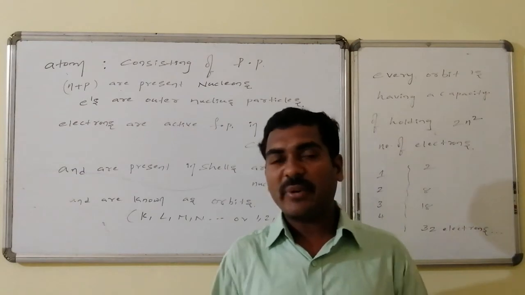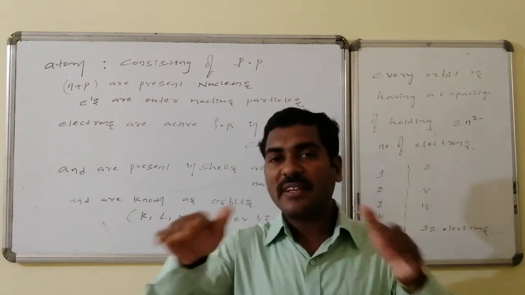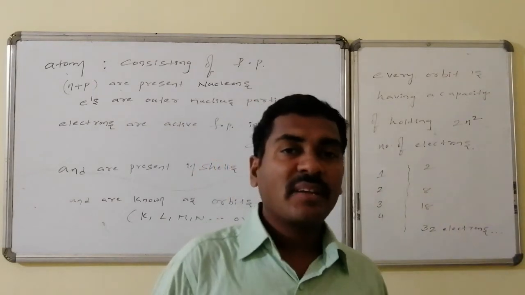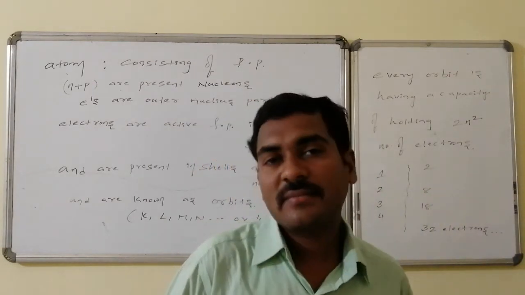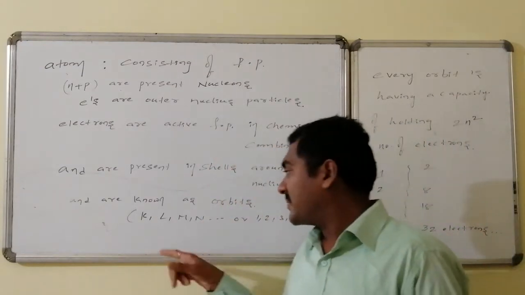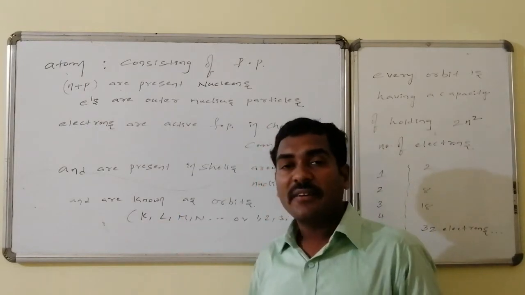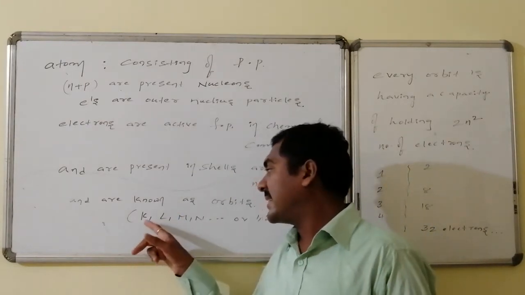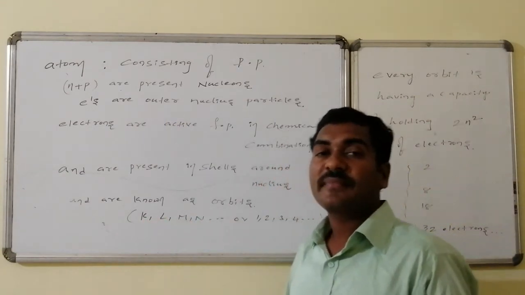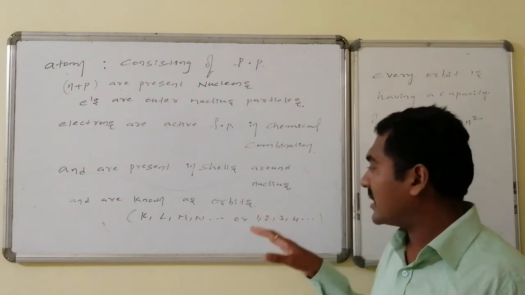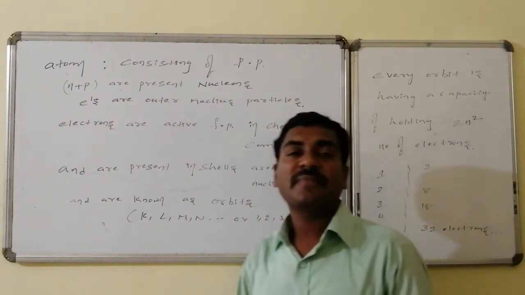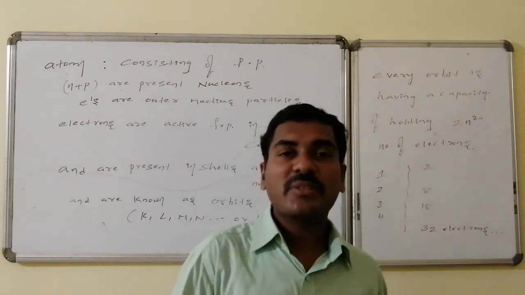The cell, a particular location spread around the nucleus, is also known as an orbit. Orbits are named K, L, M, N, etc. Whichever orbit, whichever cell is closest to the nucleus is named K, and the next is L, M, N, etc. Else, we also name them with numerical values like 1, 2, 3, 4, etc. Here 1 is the first orbit, 2 is the second orbit.